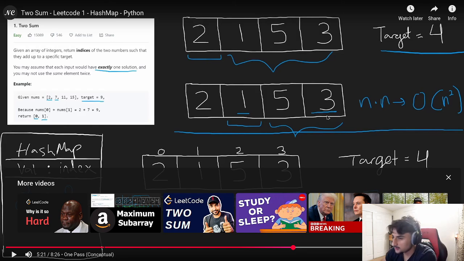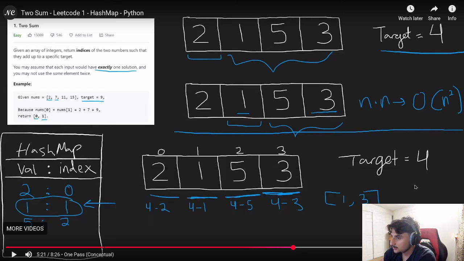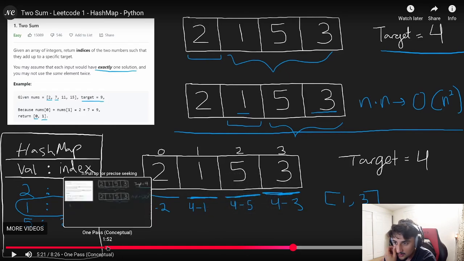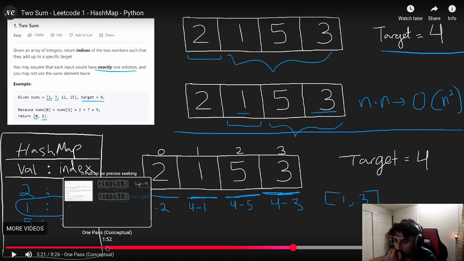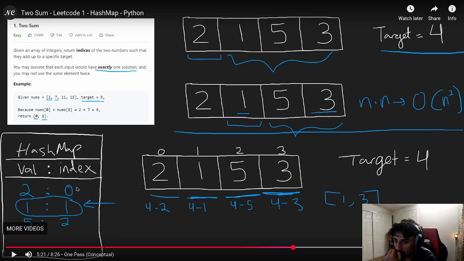Let me get this right. The way he's doing it is he's getting the target, subtracting it by the values, and seeing, does that exist in there? And if it does, how do you even think of that?